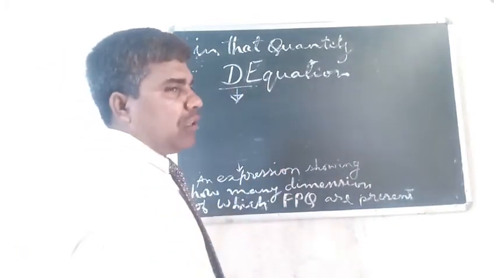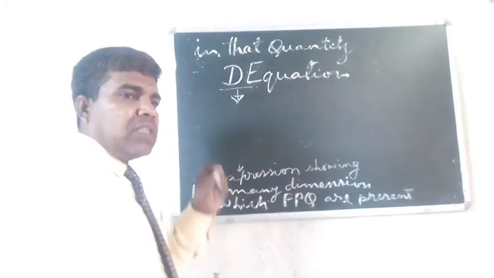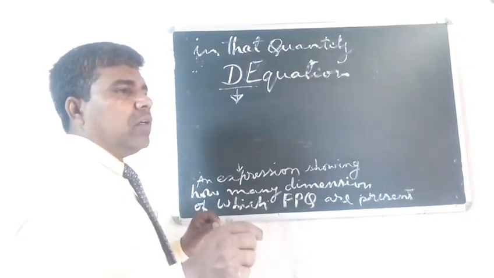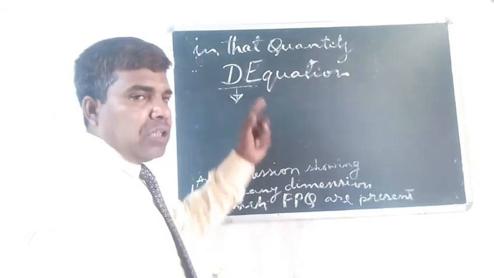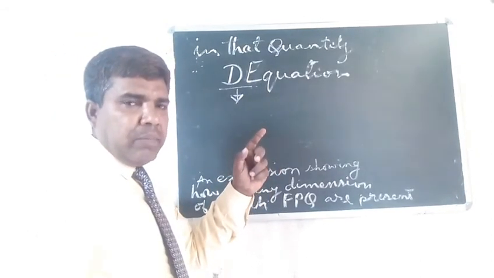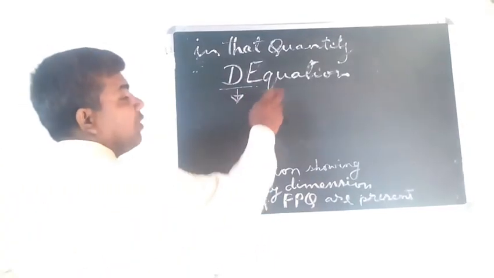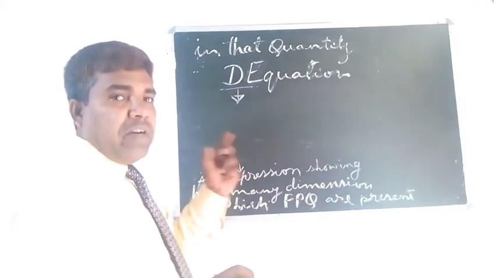Dimensional equation. What can be the definition? I think you have studied in your book and you should bring it to your mind. What can be the shortest way of understanding?